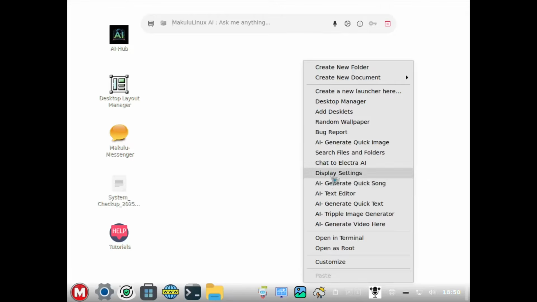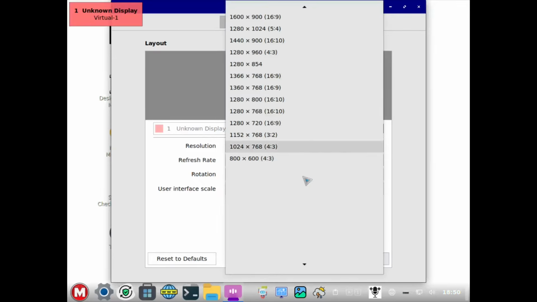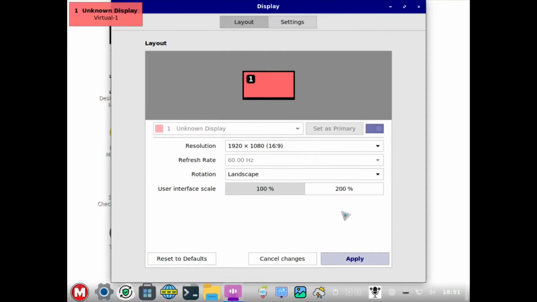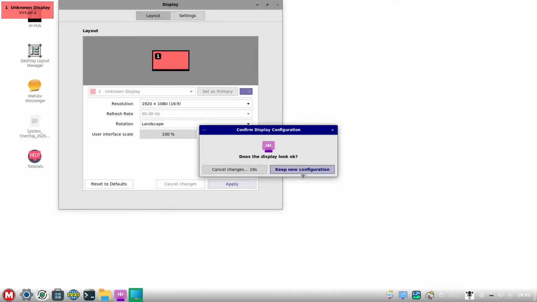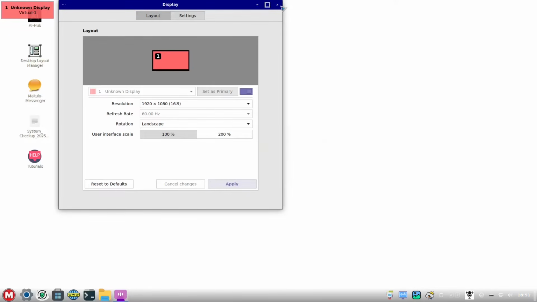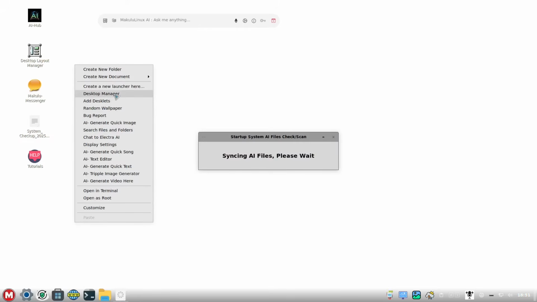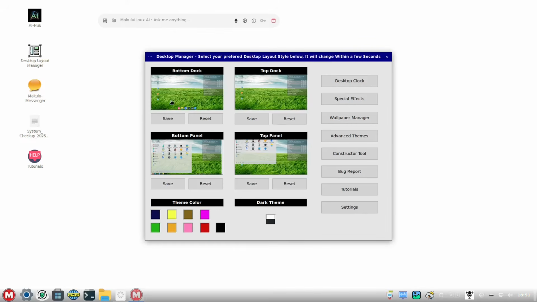Let me click the display settings first because we don't have the correct display settings, and I'm using a virtual machine, so it could not get the correct display. So okay, we also have to synchronize. Scan, please wait, and we don't have any background yet, so we need to check out and scan everything. Please wait. Do we have any background? I think this is the background.